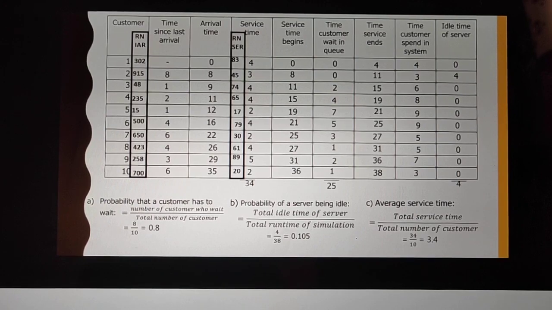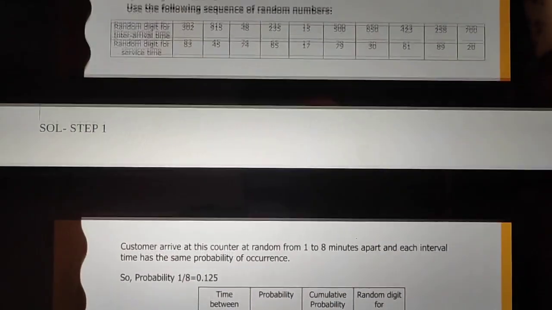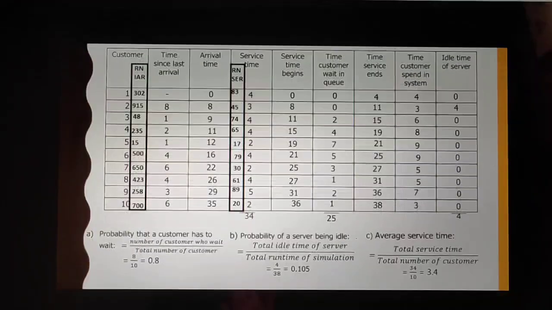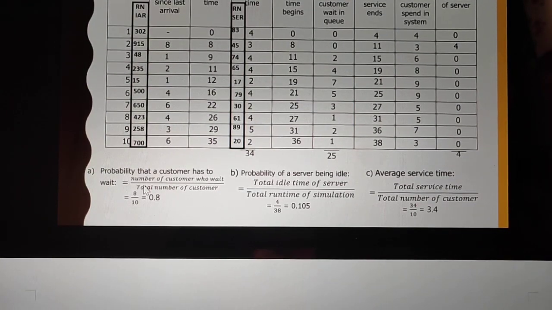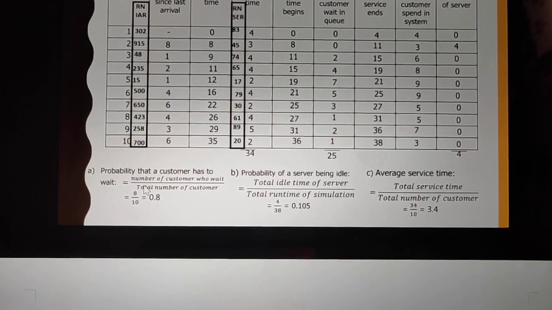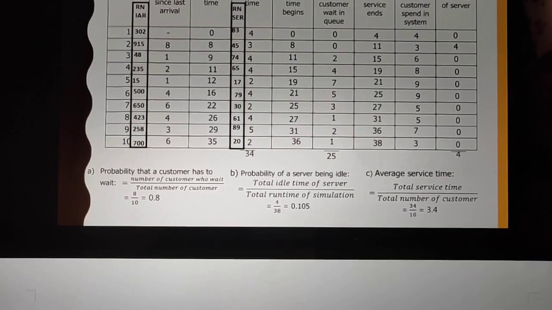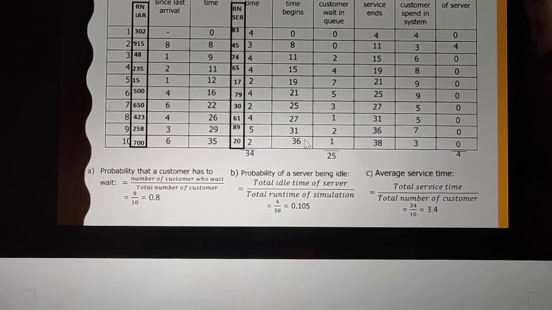Now let us go to the respective questions, what they are asking about. First, the probability that a customer has to wait. The probability that a customer has to wait is equal to the number of customers who wait divided by the total number of customers. From here we find the number of customers who have waited. If we count 1, 2, 3, 4, 5, 6, 7 and 8, 8 is the number of customers who waited, and the total number of customers is 10, so we are left with 0.8.